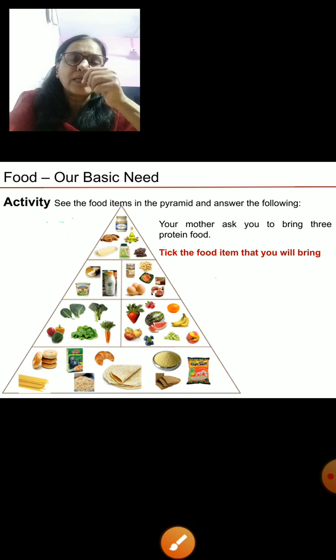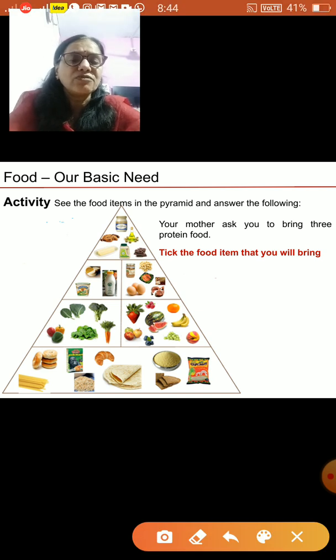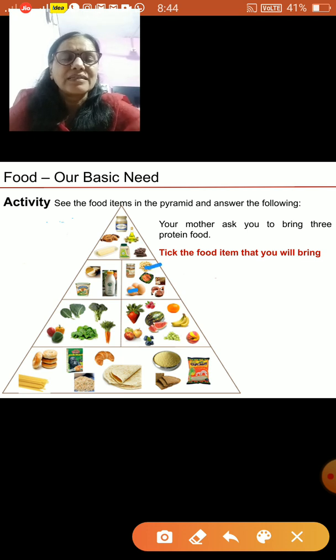Fine. Now, another activity. See here again, a pyramid is shown, and the questions are there. Your mother asks you to bring 3 protein foods. What will you bring? Tell me. Protein food you have to select, right? So here are the protein foods. Here are the eggs, then the pulses, and then the meat or fish, whatever you like. Any three items, but all these contain protein. So any three items you can select, right?